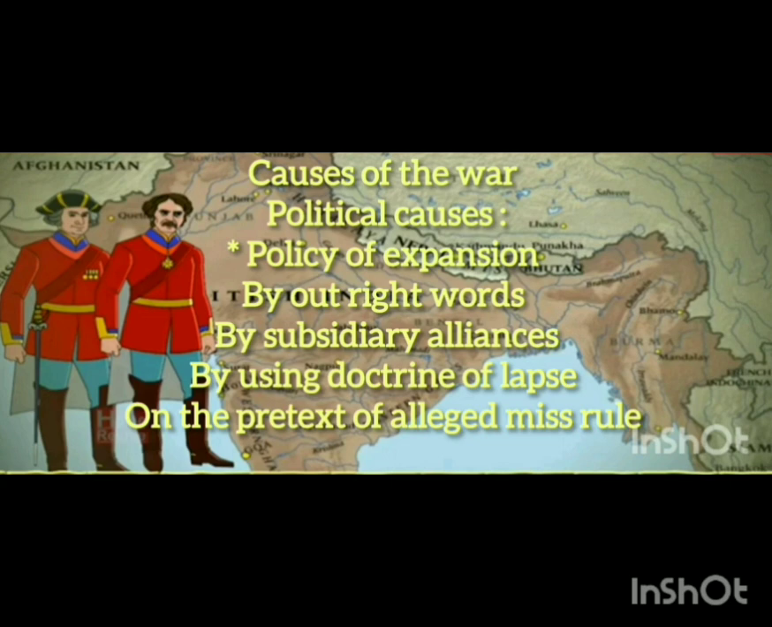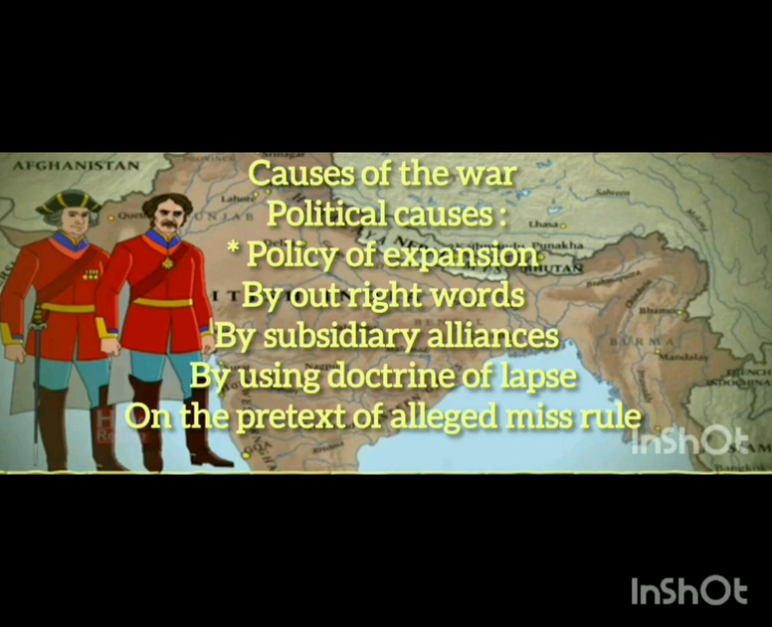Under the subsidiary alliances, some Indian provinces came under British ruling at that time. For example, the Nizams of Hyderabad, the rulers of Mysore, and the rulers of Jodhpur and Jaipur. All these provinces signed the agreement of subsidiary alliances. The next policy was the doctrine of lapse. Lord Dalhousie introduced this policy.